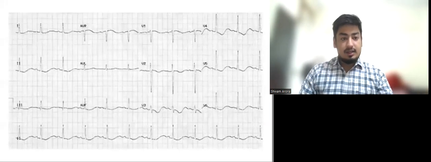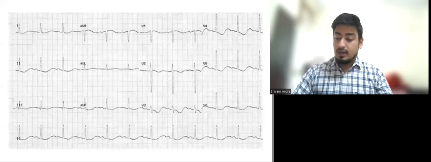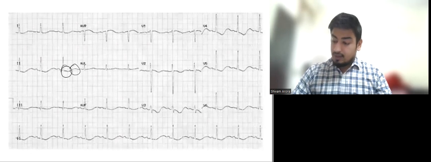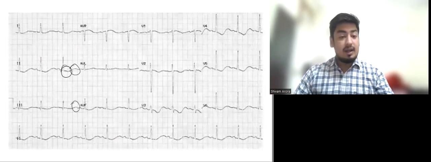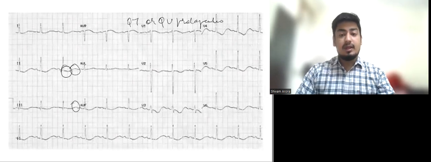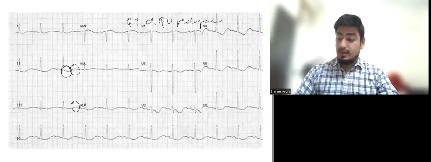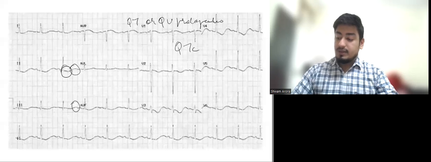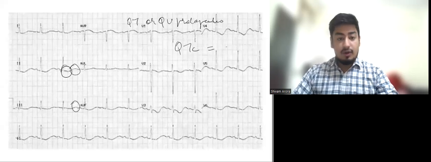This is the ECG which is showing hypokalemia. Here you can see कि there is ST depression, there is a U wave, and there is a flattened T wave, and also there is QT or QU prolongation. So basically QT prolongation देखने के लिए तो we have to calculate QTc, which can be calculated using a formula.